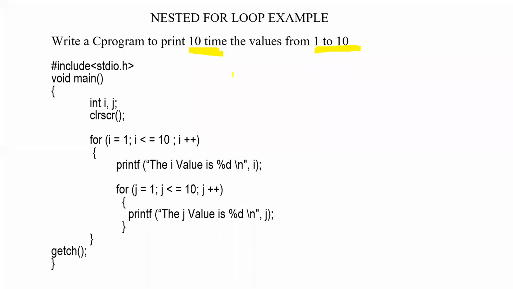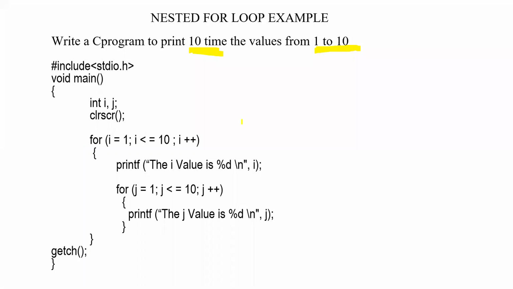Understood? How many lines of output will there be? For each value of i, it will be printing the values from 1 to 10. For printing that many lines, we are making use of only a few lines of code. The output will be more than 100 lines, and we are producing it with merely 4 lines of code. You will see how it is done. Here we are using the concept of a nested for loop.